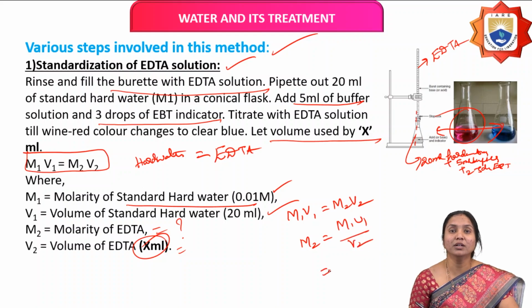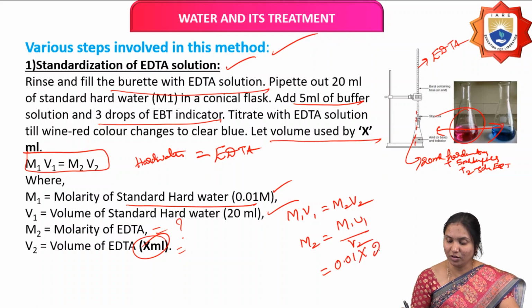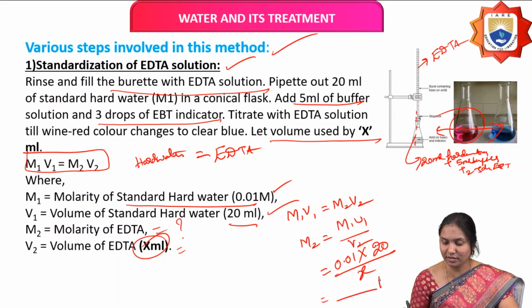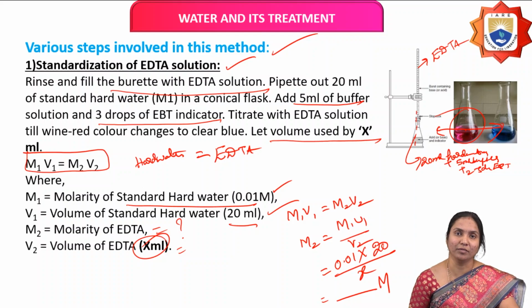M1, the molarity of hard water, is 0.01, and V1 is the volume of water sample, 20 ml, divided by V2, the burette reading of EDTA consumed, X ml. So it equals some value in M. In this way we calculate the molarity of EDTA by using standard hard water. This is step 1.